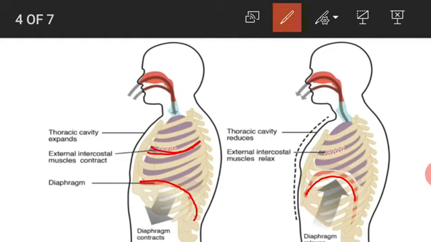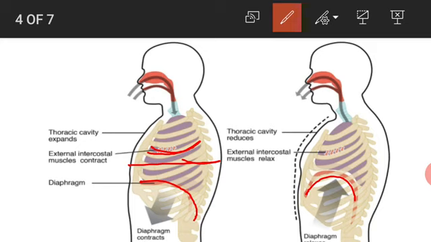These movements of the intercostal muscles and diaphragm increase the area of the thoracic cavity. The pressure on the lungs reduces, so air from outside rushes into the lungs to equalize the pressure on both sides. It is an active process because energy is spent in the contraction of the intercostal muscles and diaphragm.